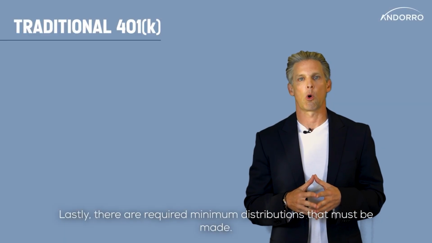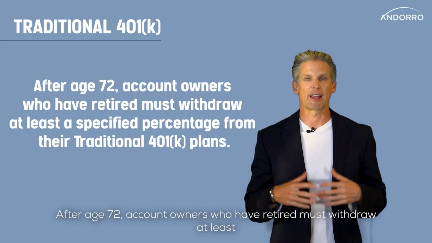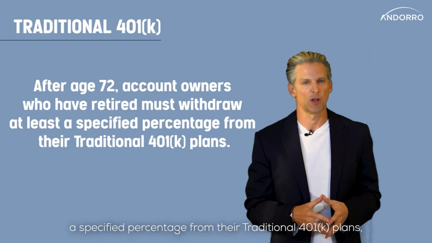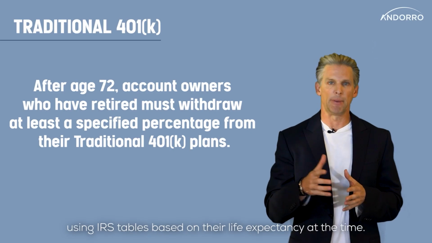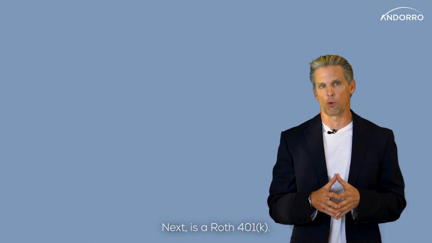Lastly, there are required minimum distributions that must be made. After age 72, account owners who have retired must withdraw at least a specified percentage from their traditional 401k plans using IRS tables based on their life expectancy at the time. Next is a Roth 401k.